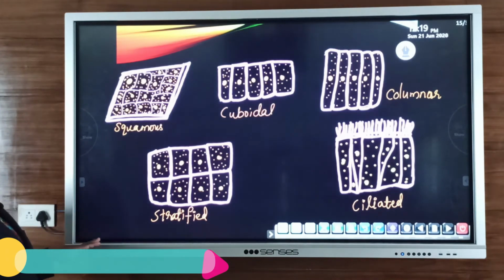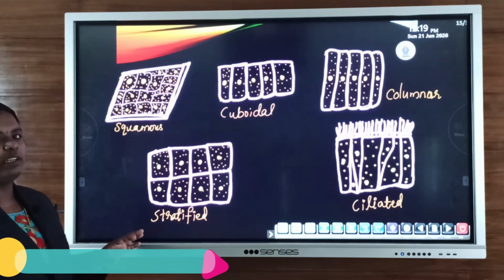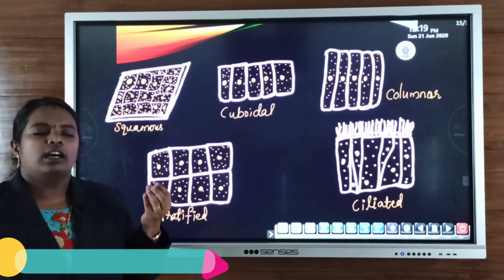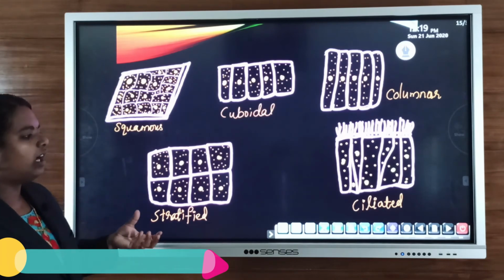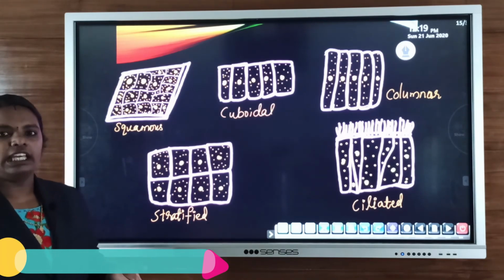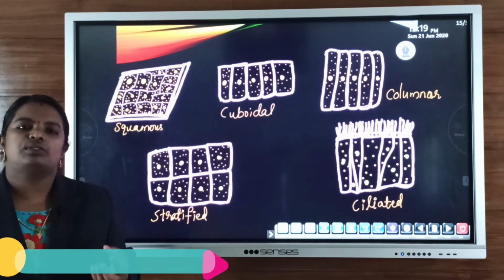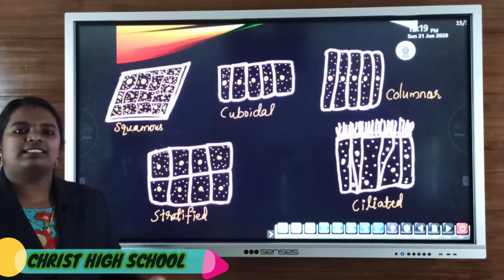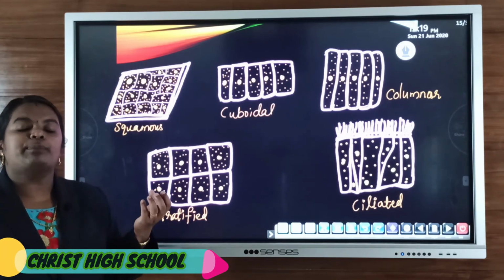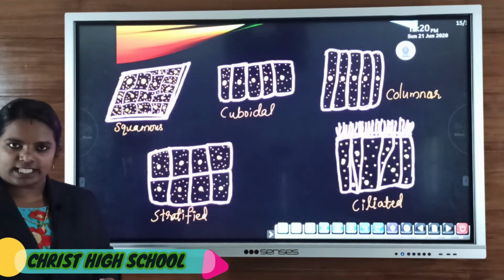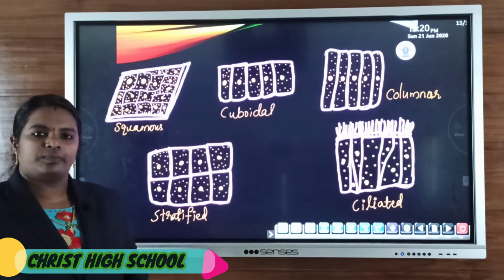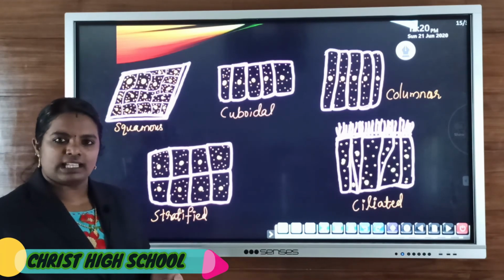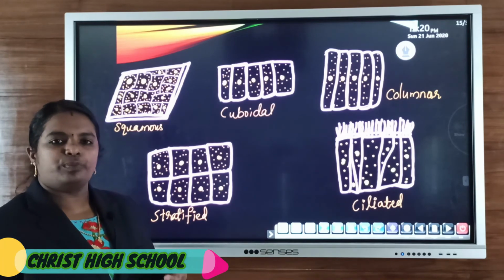Mainly these epithelial cells help in protective function. Then some have secretory function and some have absorptive function. In the digestive gland, secretion takes place, as well as in the alimentary canal. The epithelium present in the small intestine mainly helps in the absorption of substances. In the nephron, filtration or cleaning of blood takes place, so the main function is filtration of blood.